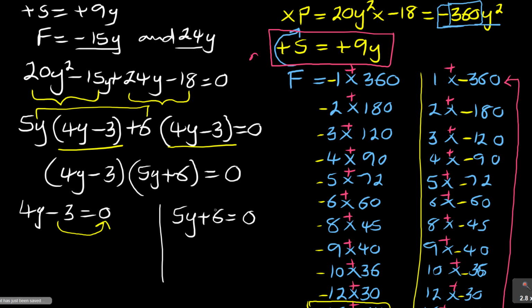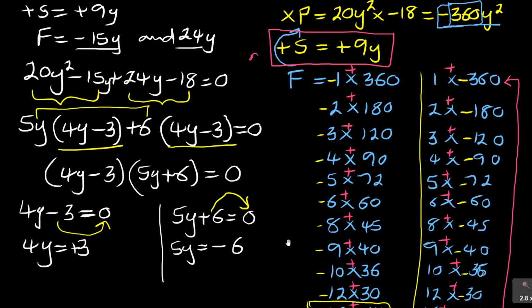You need to remain with 5y, take plus 6 to the other side. Bear in mind, whenever you cross the equal sign, the sign changes. So for 4y, it's not negative 3 now, it's a positive 3. We don't usually put that positive because it's positive by default. But for 5y, this side becomes from positive 6 to negative 6.